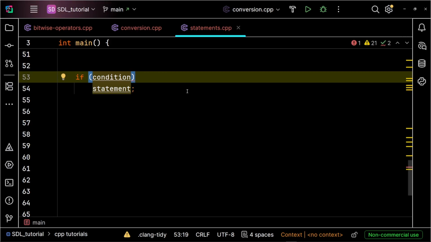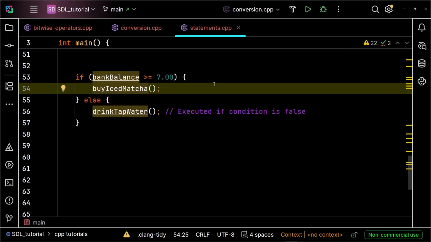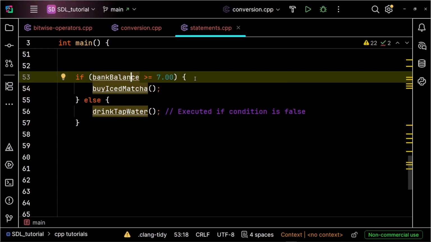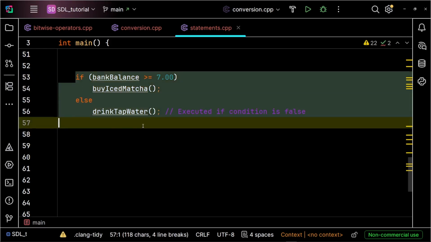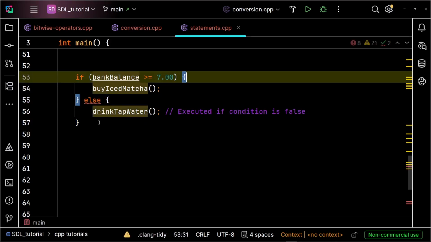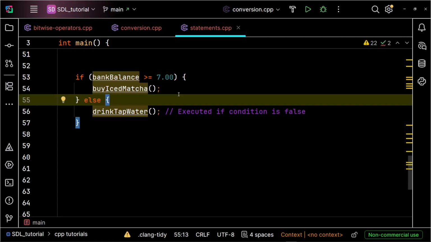Now if you want a backup plan, you bring in the else branch. If the bank balance is at least $7, you get a matcha. If not, the if block is skipped entirely, and the else block takes over, so you stay hydrated for free. You can use single statements, but wrapping your execution blocks keeps your code clean and avoids nightmare bugs down the line.